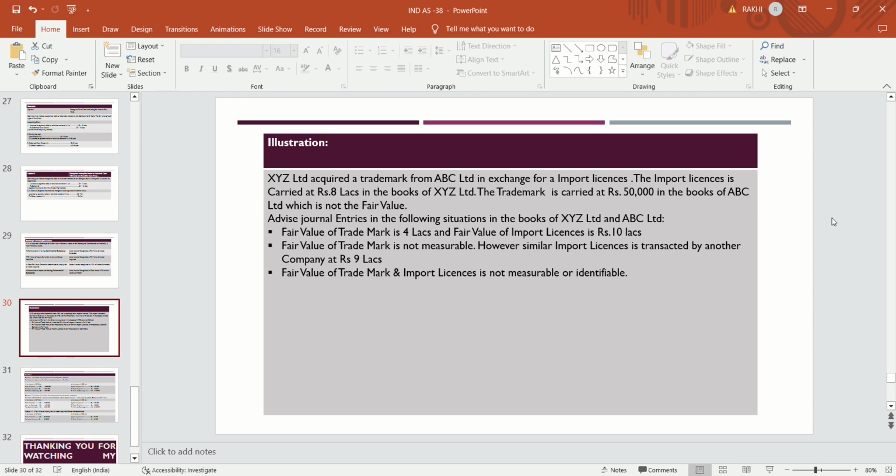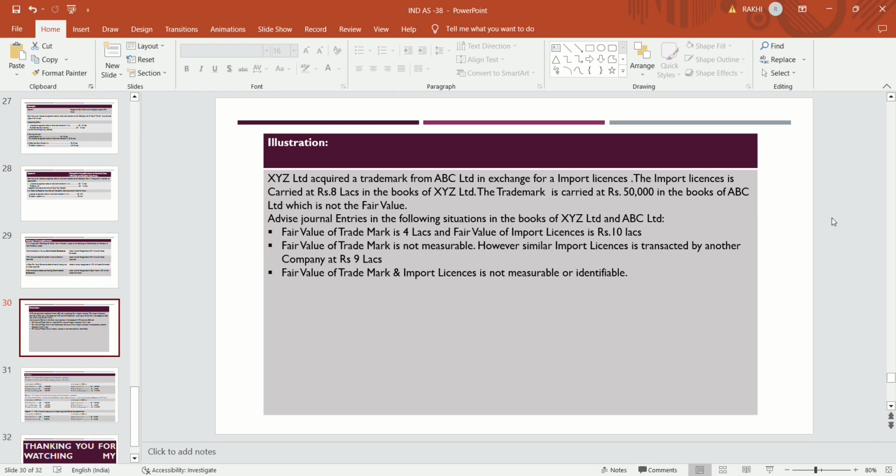The carrying value of the import license at the date of exchange, at the date of acquisition, is 8 lakhs in the books of XYZ Limited, and the trademark is carried at rupees 50,000 in the books of ABC Limited, which is not the fair value. It's a carrying WDV.